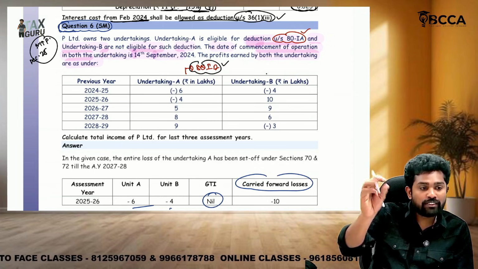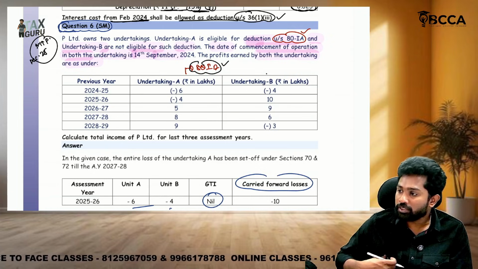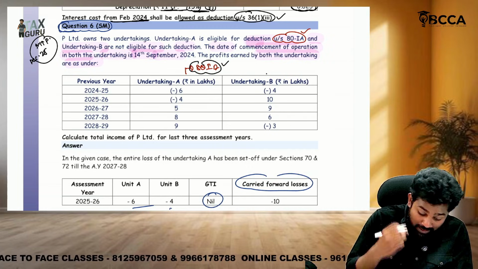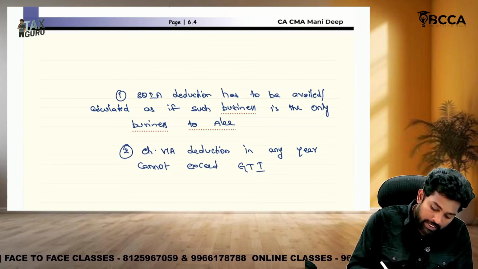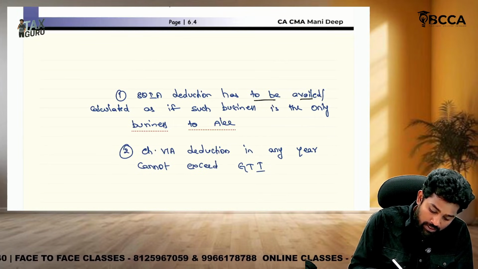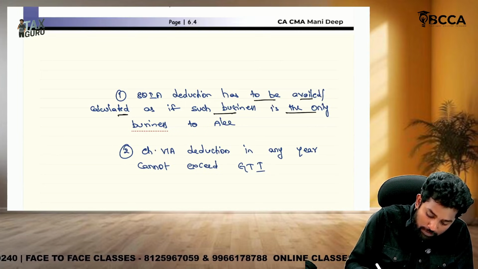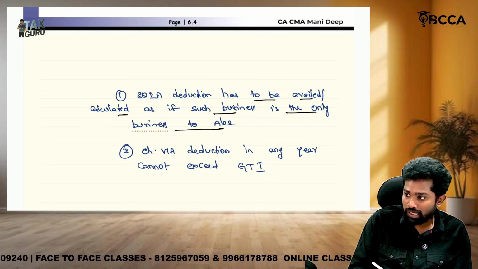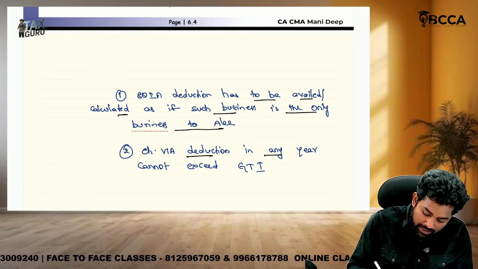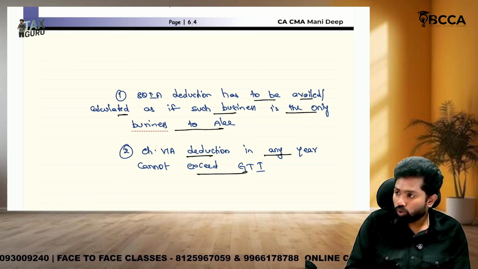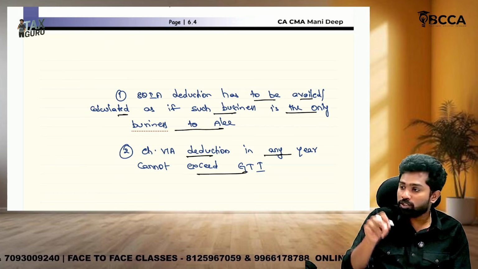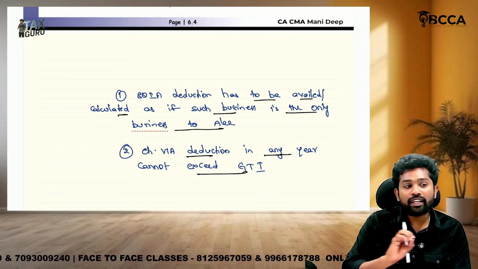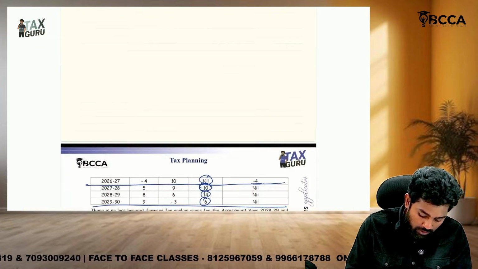Sir, what we have discussed, 100% of their profits are eligible for deduction, right? But not such way. See, 80IA deduction has to be availed or calculated as if such business is the only business of the assessee. Chapter 6A deduction in any year cannot exceed gross total income. I mean, 80IA is also part of chapter 6A, so it cannot exceed gross total income. These 2 points. Now we will solve the question, sir.